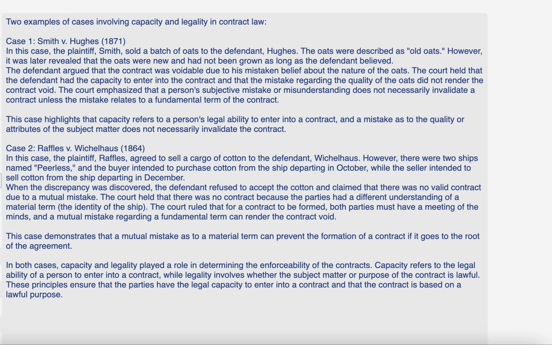In both cases, capacity and legality played a role in determining the enforceability of the contracts. Capacity refers to the legal ability of a person to enter into a contract, while legality involves whether the subject matter or purpose of the contract is lawful. These principles ensure that the parties have the legal capacity to enter into a contract and that the contract is based on a lawful purpose.